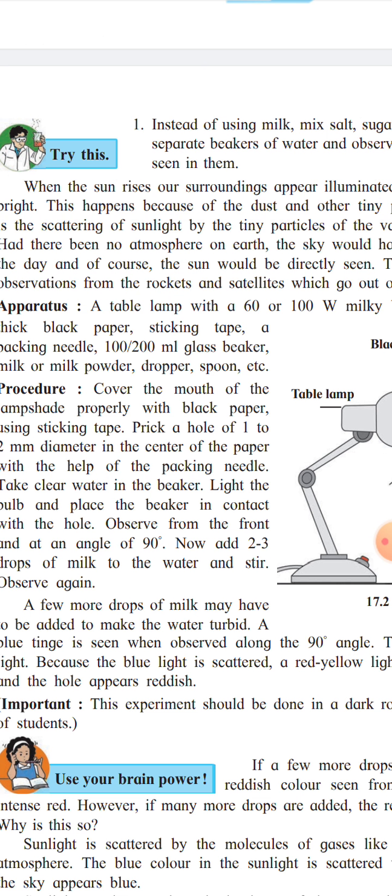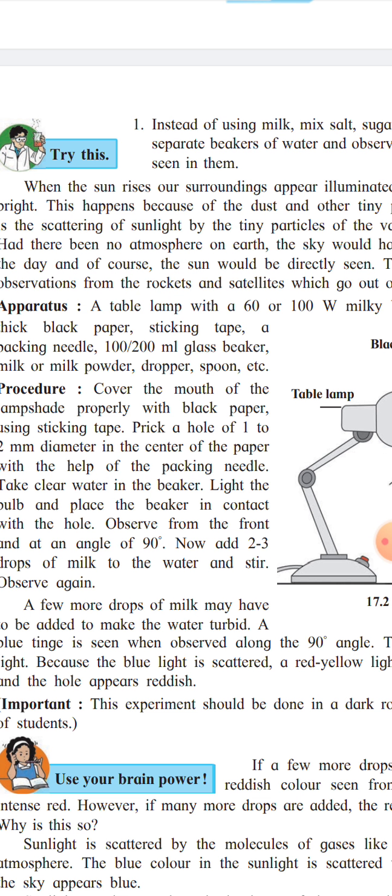Now, sun rays enter through a small window and hit the dust particles in the air and get scattered. The scattered rays enter our eyes, due to which we see the beam of sunlight and the dust particles floating in it.